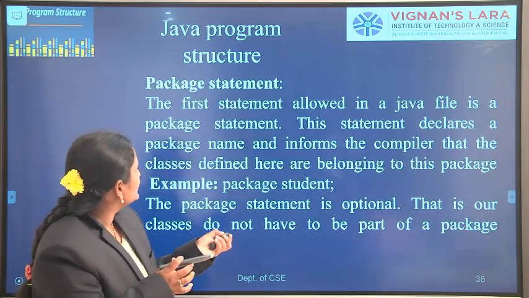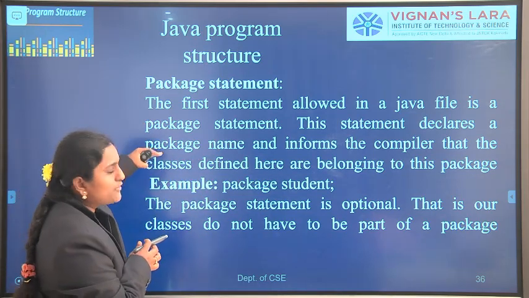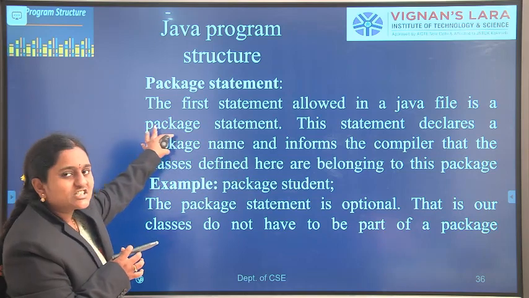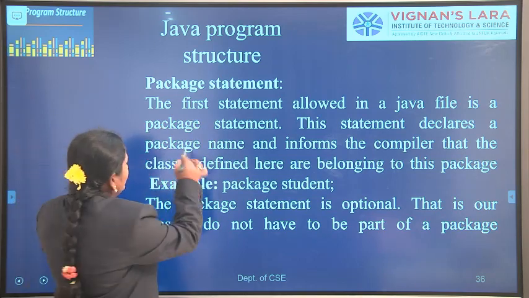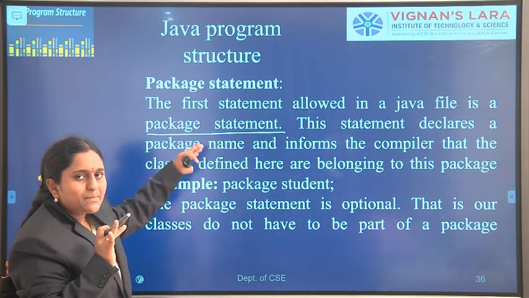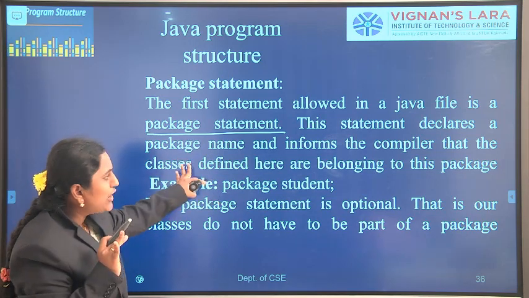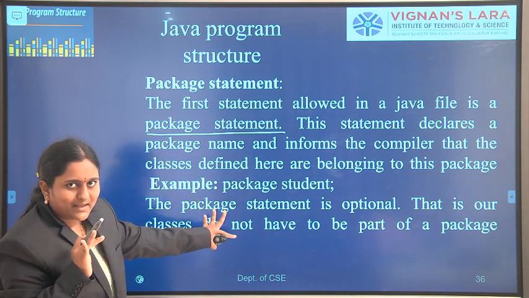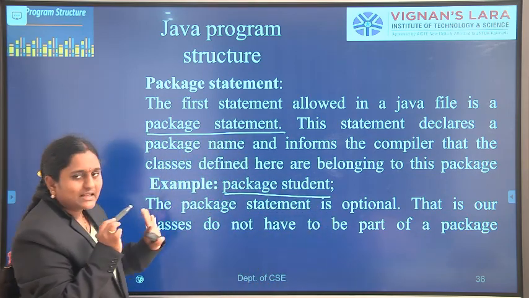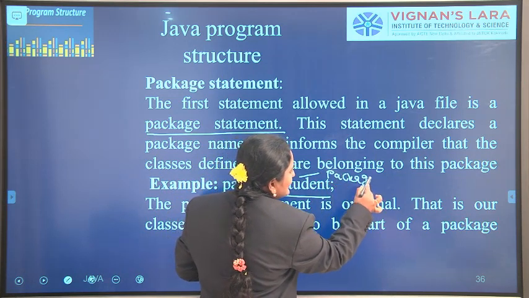The next thing is the package statement. In the program structure, after documentation we write a package statement. The first statement allowed in Java is the package statement. This statement declares a package name and informs the compiler that all the classes defined here belong to this package. For example, package student. Here package is the keyword and student is the package name.